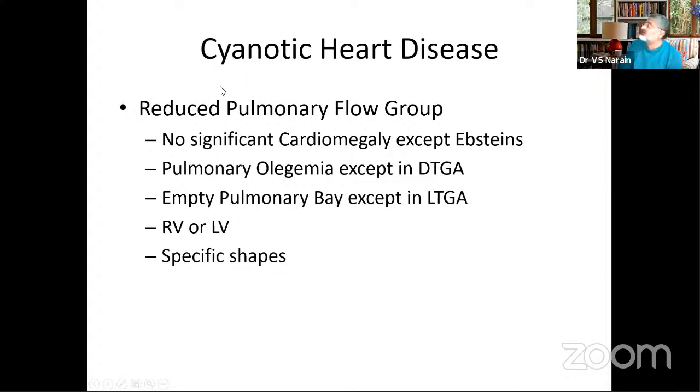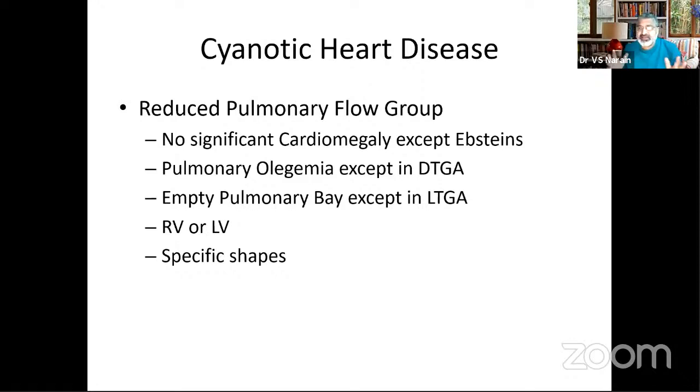Now, cyanotic heart disease, we have another 25 minutes. So let's go to the cyanotic heart diseases. And when we talk of cyanotic, we are basically looking for the reduced pulmonary blood flow group. The 5 TDS situation, the 5 T's are tetralogy of Fallot, D transposition, L transposition, truncus, and tricuspid atresia. These are the 5 T's. D is double outlet right ventricle, and S is single ventricle.